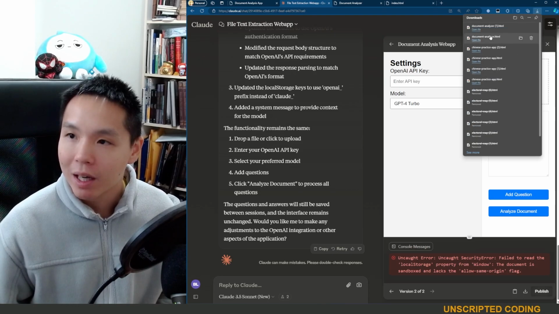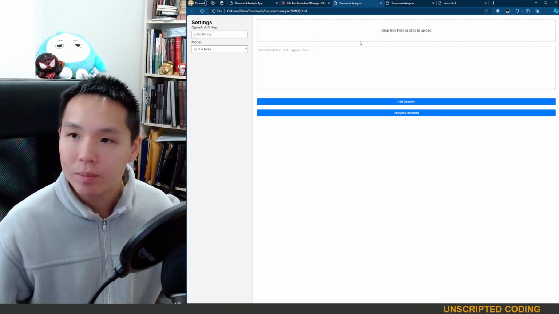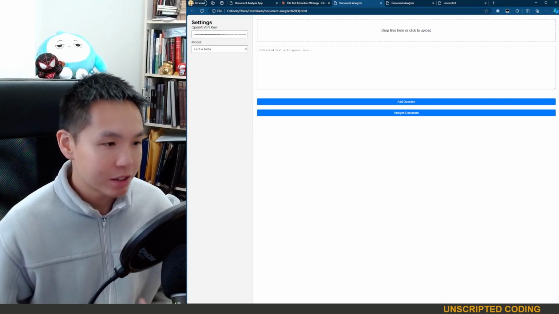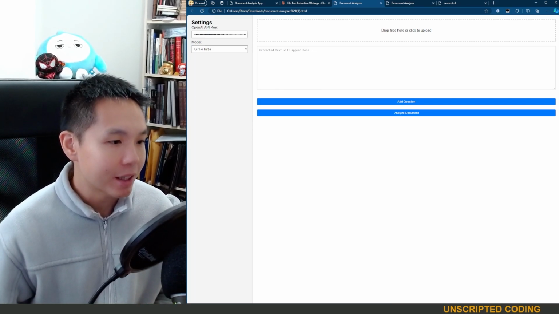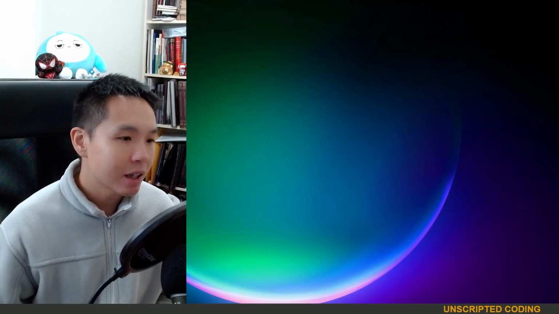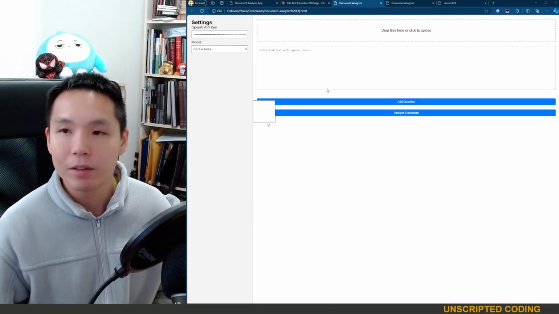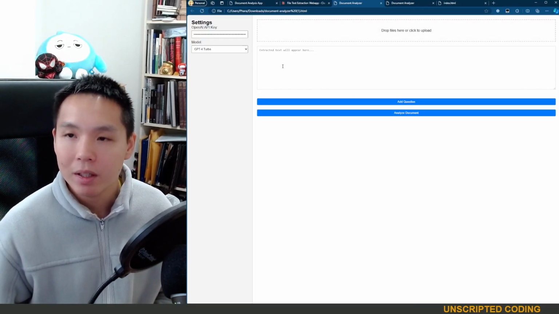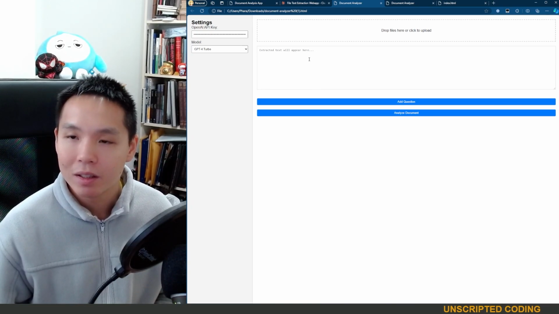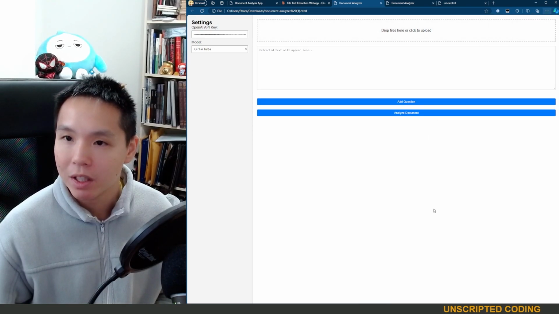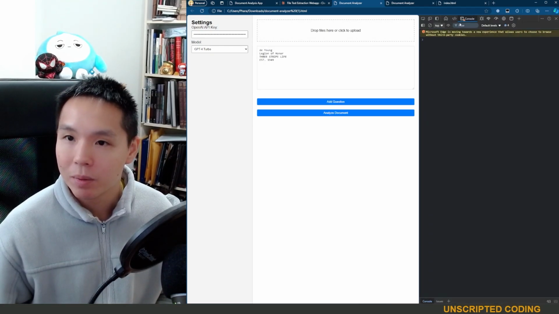Once again, we're going to download, we'll open the file, and we'll paste a key here. This time, this should be an OpenAI key, and I just got to find a file here, drag and drop. It'll take a couple seconds for the extracted text. And I should probably check the developer tools.